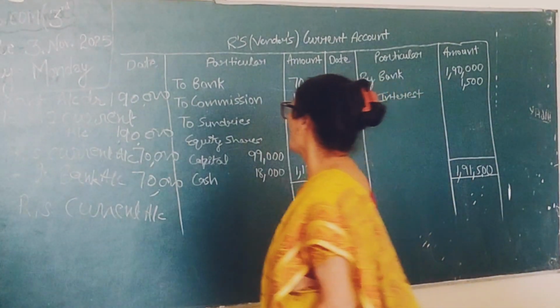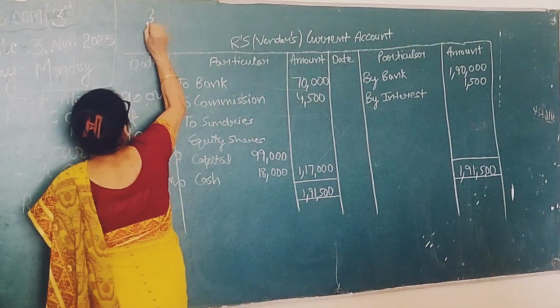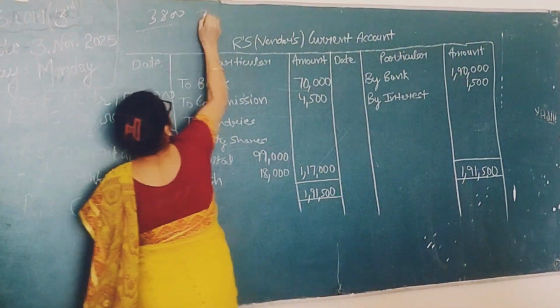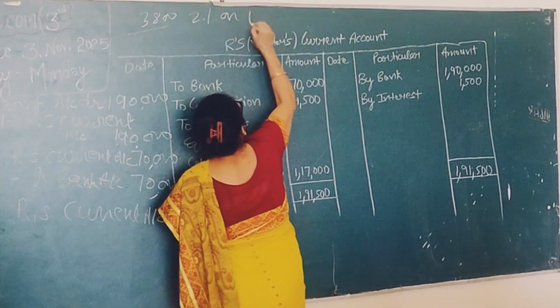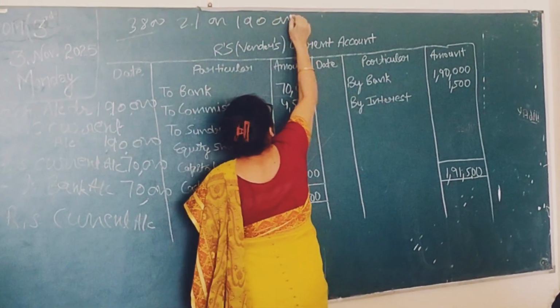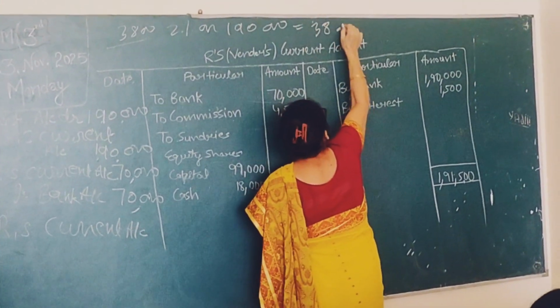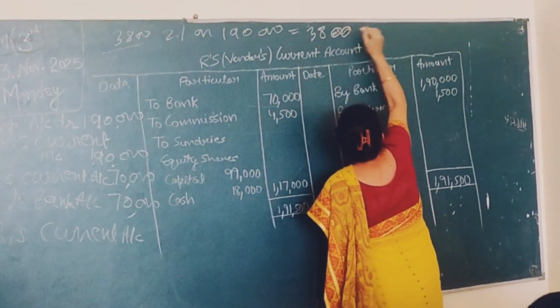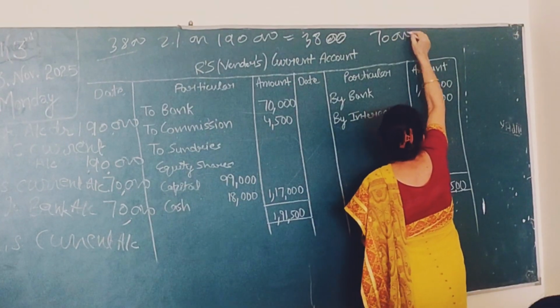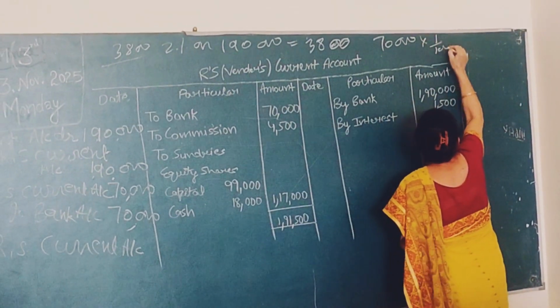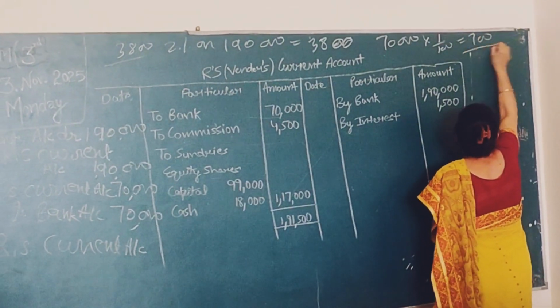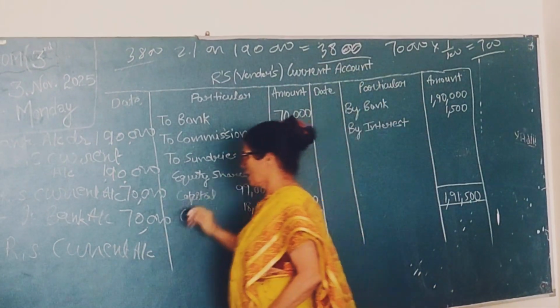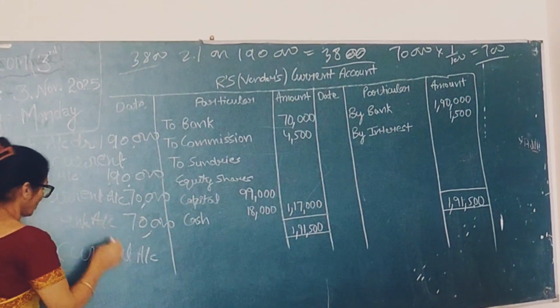So two commissions are there. One is 3,800. How has it come? 2% on what? 1,90,000. How much is it? 3,800. For 70,000, how much is it? 1% is 700. 700 plus 3,800, how much is the amount?